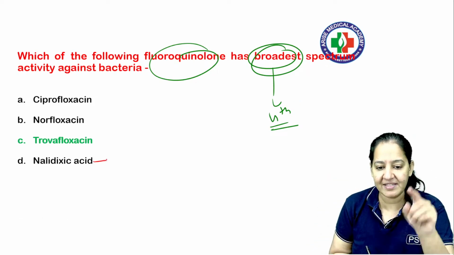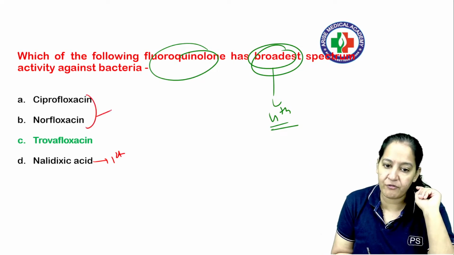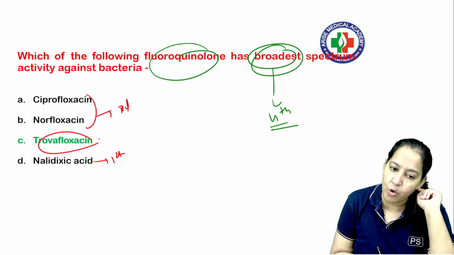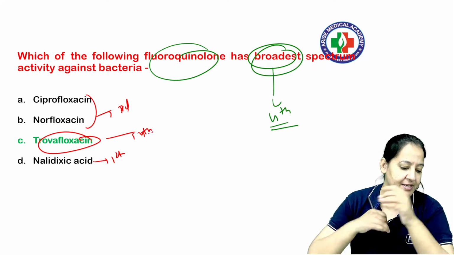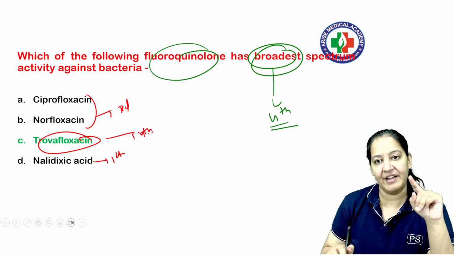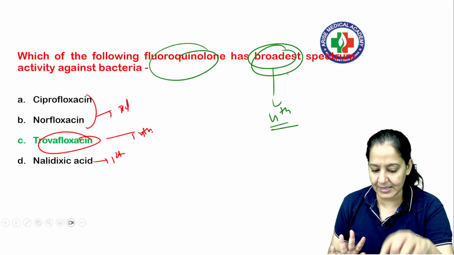So I guess nalidixic acid is 1st generation. Cipro and Norflox are 3rd generation. Only Trovaflox among them is the 4th generation. Now you can make it out. Say yes. Got it? So currently the answer is C. I guess you got it.